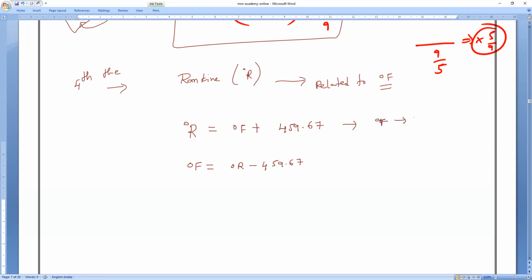Sir, can we not convert it into Celsius? No, we cannot convert it directly. I'll teach you Celsius. Observe. Wait. Degree Fahrenheit to this is what? Rankine. Clear, everyone?